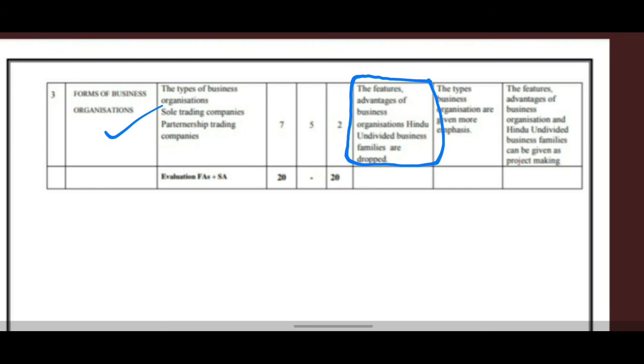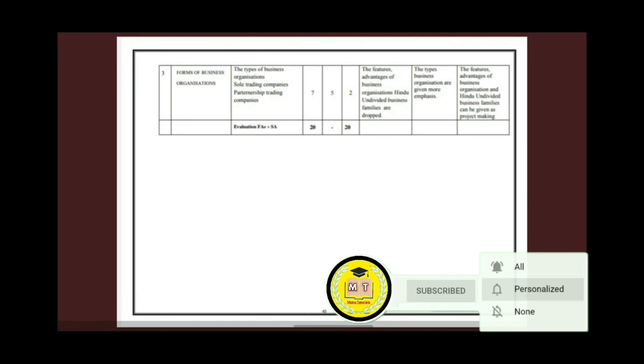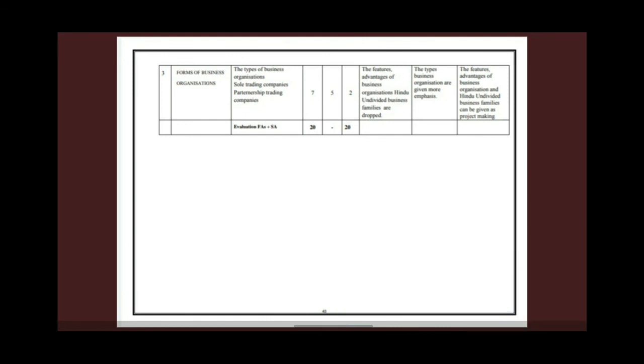Here, from all the lessons, only one lesson has been completely deleted or dropped. It is the Greek, Roman, American civilization, which has been completely deleted. Other than that, in all the lessons you have to read, only a few topics have been deleted or reduced.